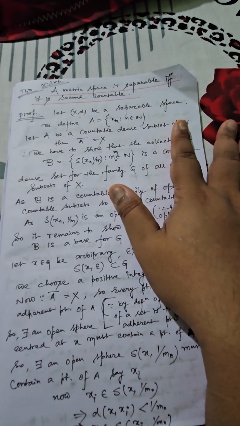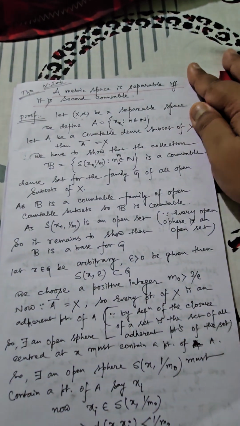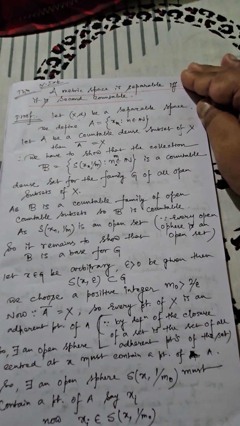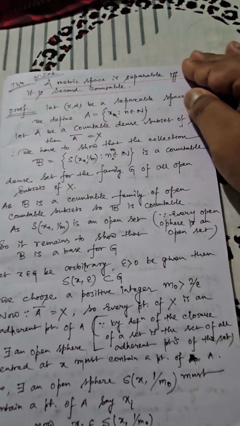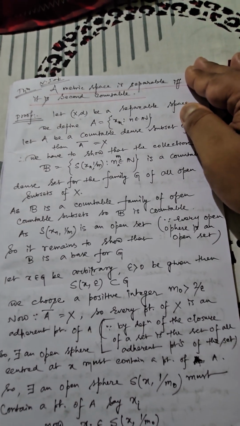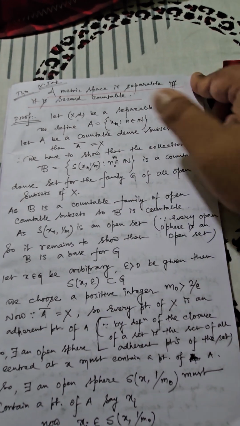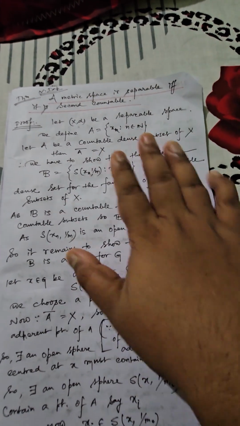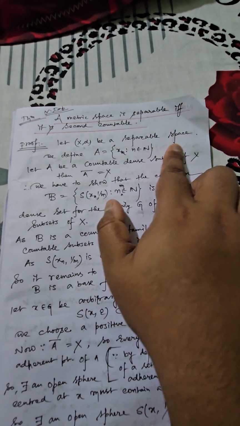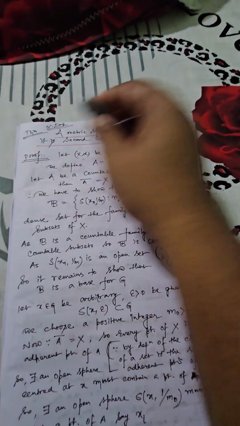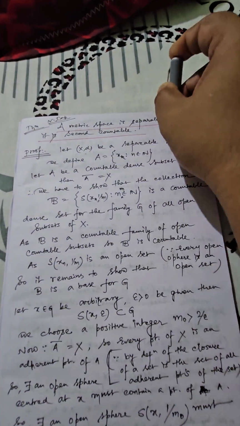As usual we can consider in this way, and we define a certain set A which is the collection of the points x_n. So practically if we assume that A is a countable dense subset of X, then as per definition we must have A bar equals X. Now remember this condition because later on we have to use this one.